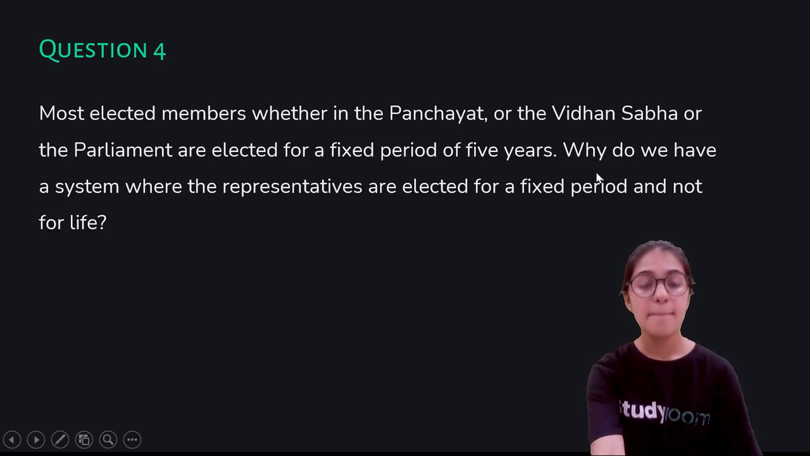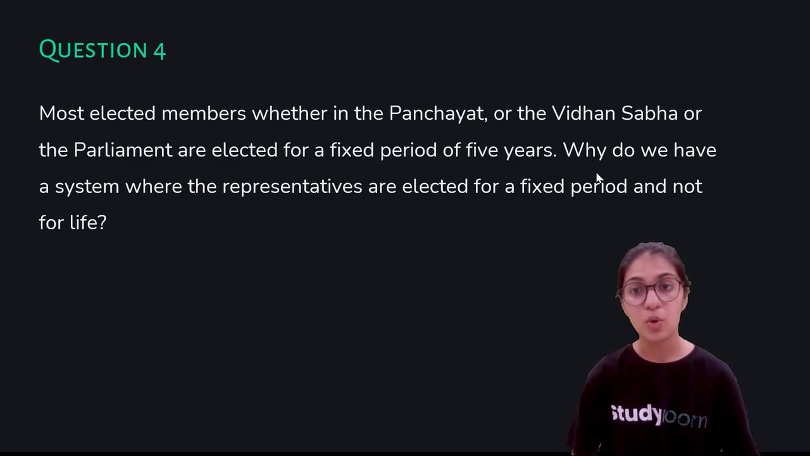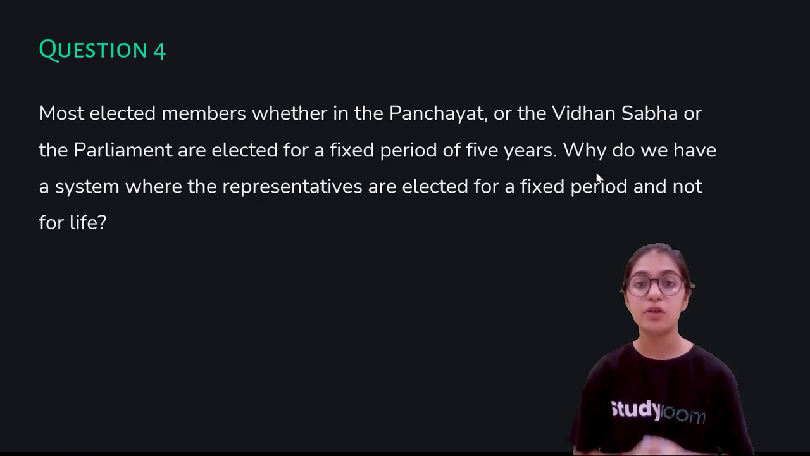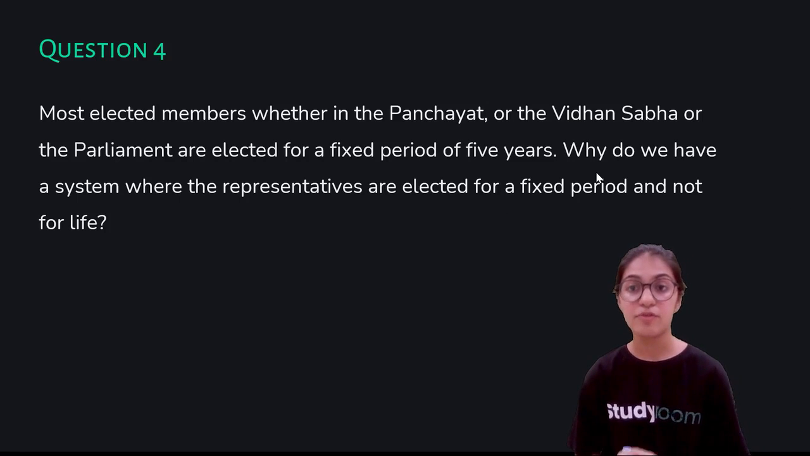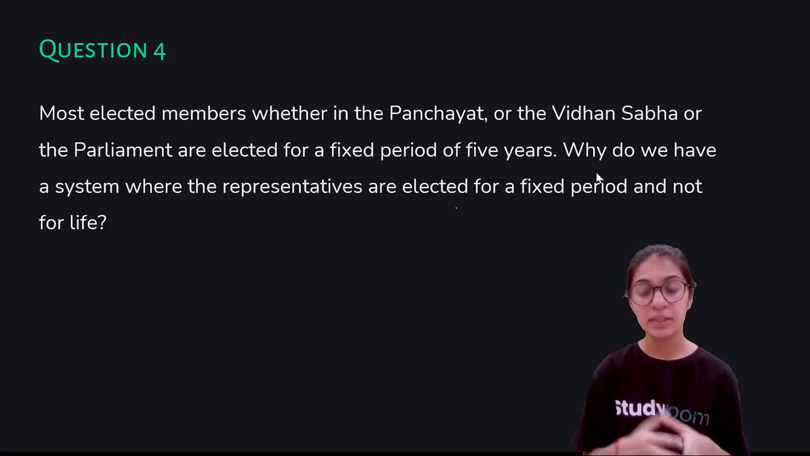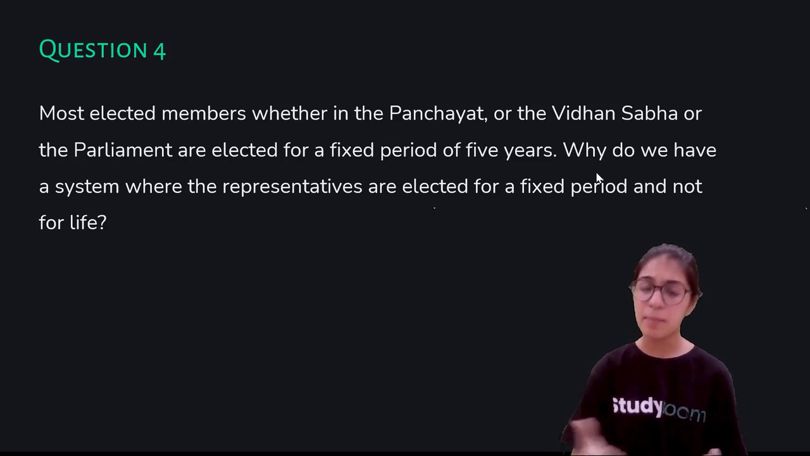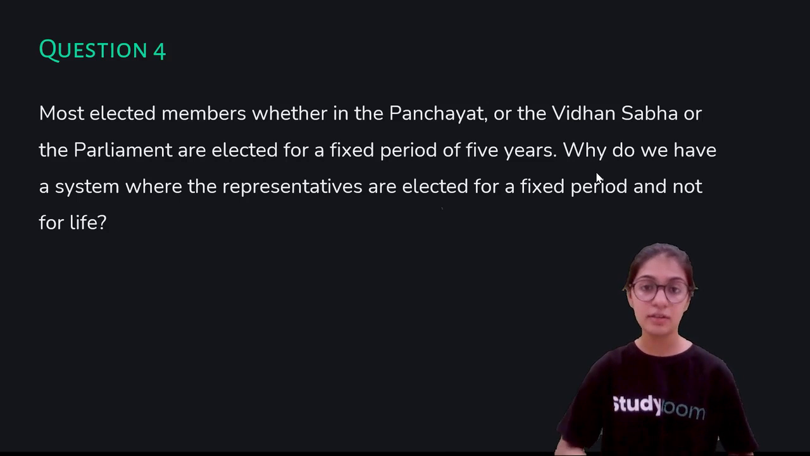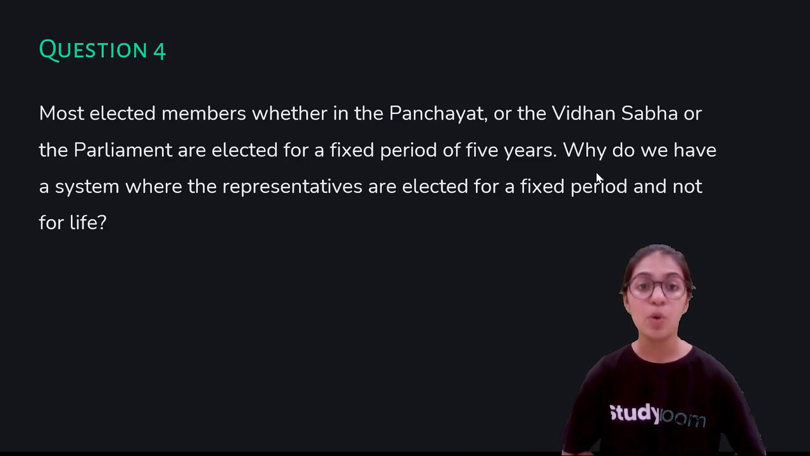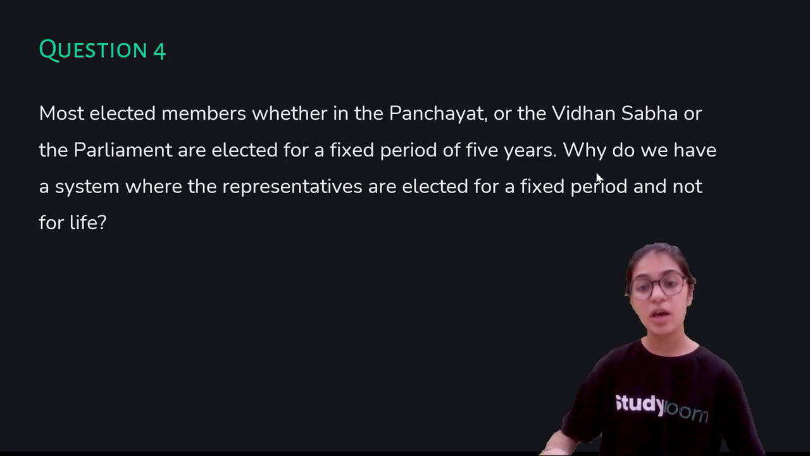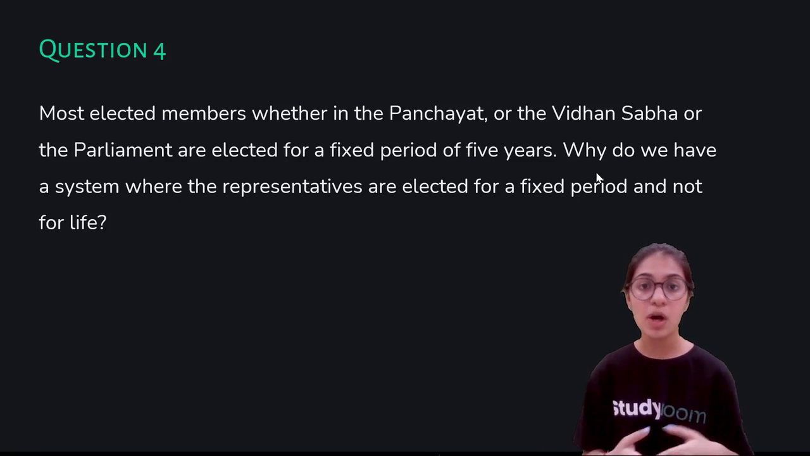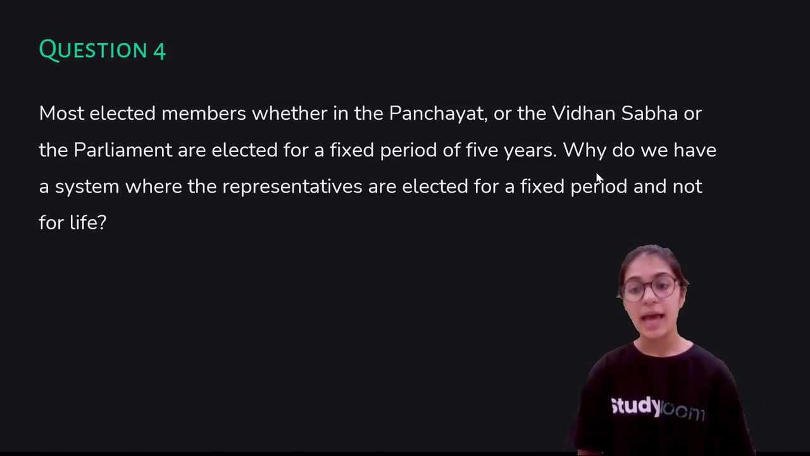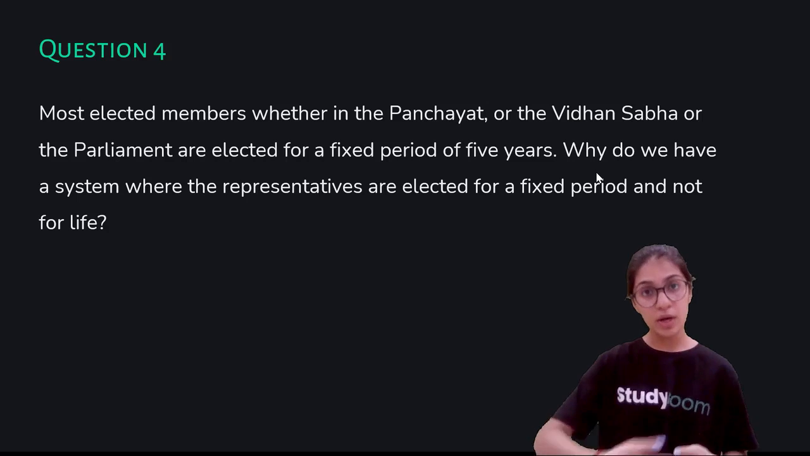Next question. Most elected members, whether in the Panchayat or the Vidhan Sabha or the Parliament, are elected for a fixed period of 5 years. Why do we have a system where the representatives are elected for a fixed period and not for the lifetime? Since the citizens have the right to elect their representatives, the government also gives the citizens a chance to change their elected representatives in case they do not work up to their expectations.